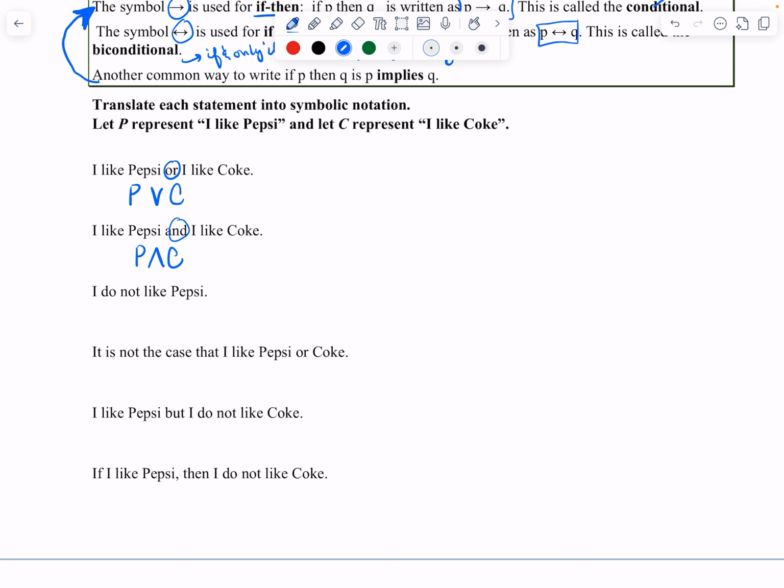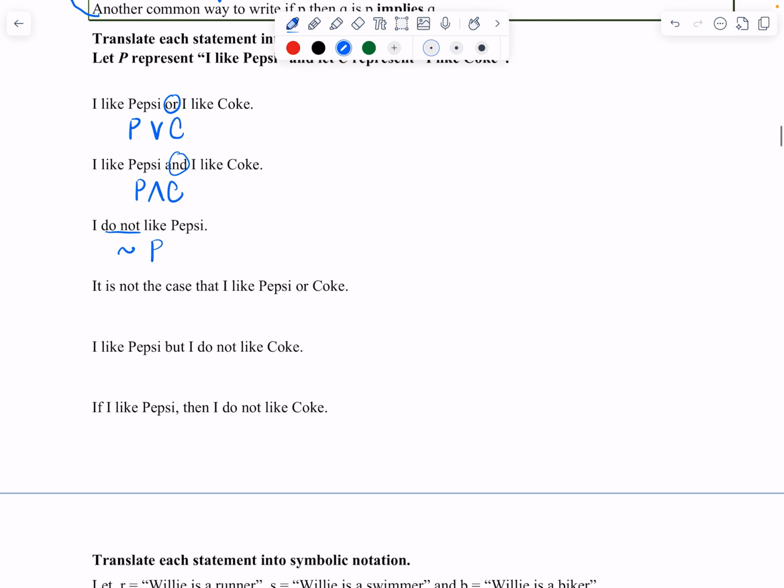I do not like Pepsi. So P is Pepsi. To do not, I'm going to do tilde P, or not P. It is not the case that I like Pepsi or Coke. So it is not the case means negation. Whenever you use this wording, it is not the case, whatever follows it goes in parentheses. So I like Pepsi is P, or is the connector, which is V, and Coke is C. So that's the case where you use parentheses, and you can negate a compound statement.